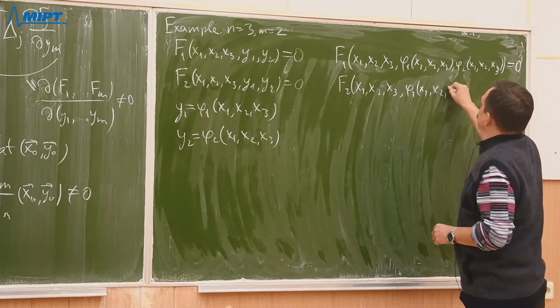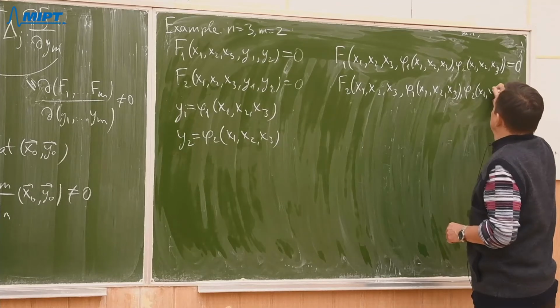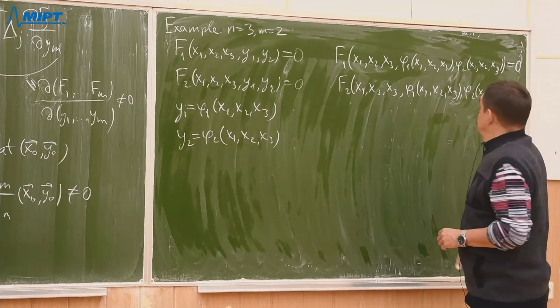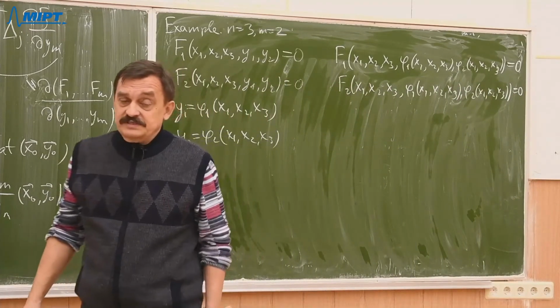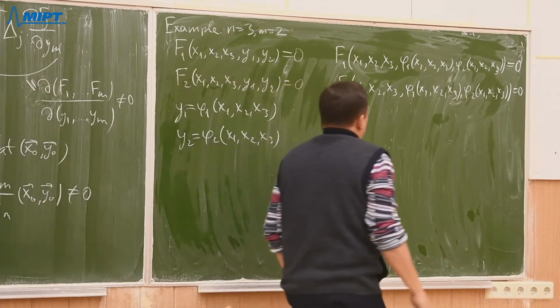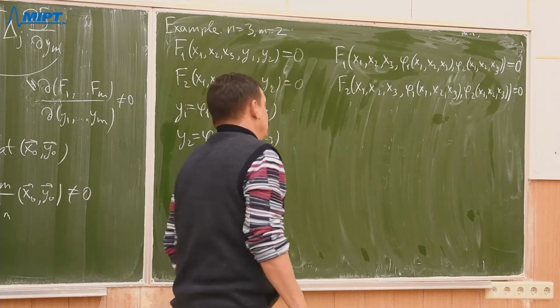So we have two identities with respect to variables x, and we can differentiate with respect to each of those variables.